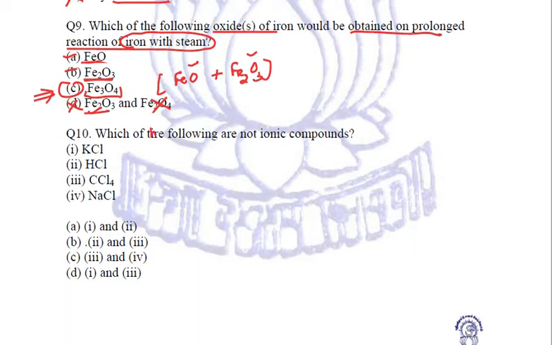Next question is, which of the following are not ionic compounds? Now we must know that ionic compounds are the compounds formed between metal and non-metal by the transfer of electrons. So any compound which is basically formed with metals and non-metals, that is an ionic compound. In this we have an exception also, right? The exception is when we are talking about the compounds of ammonium. Let us see the options given.